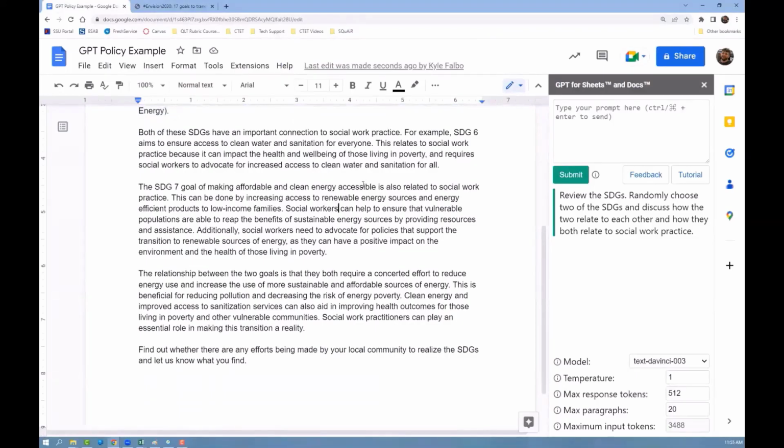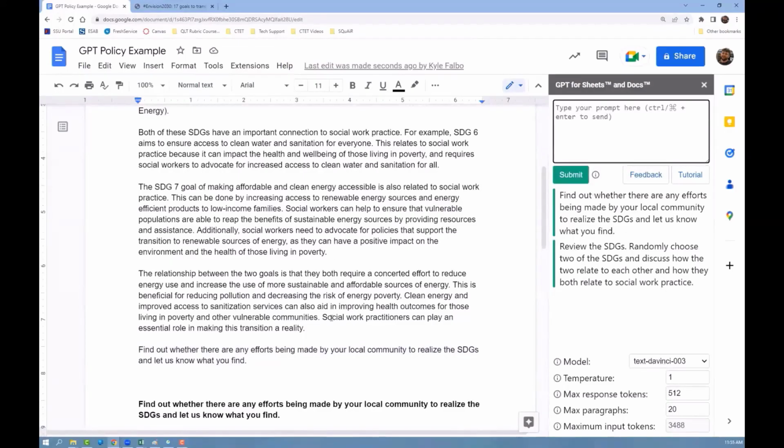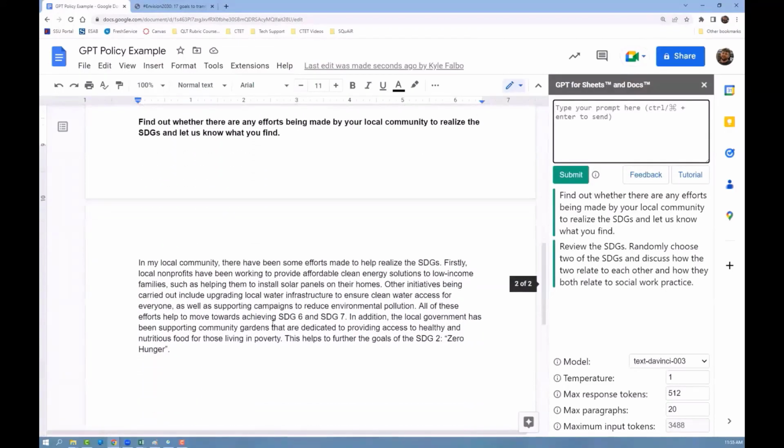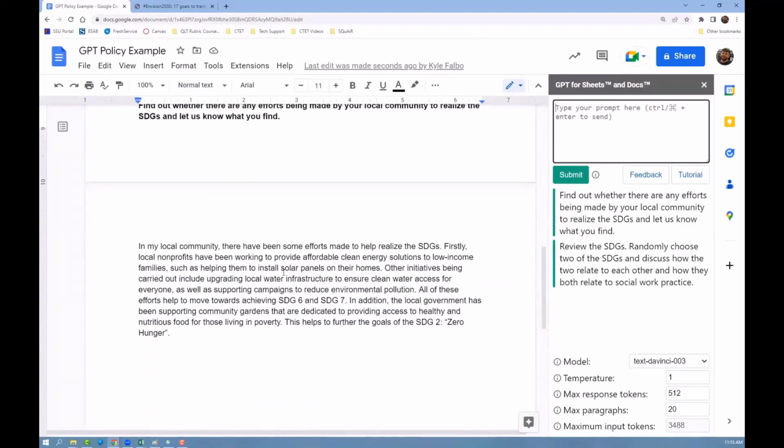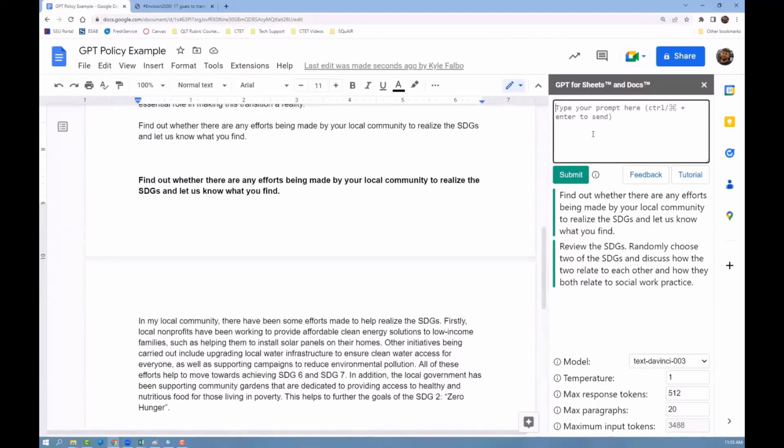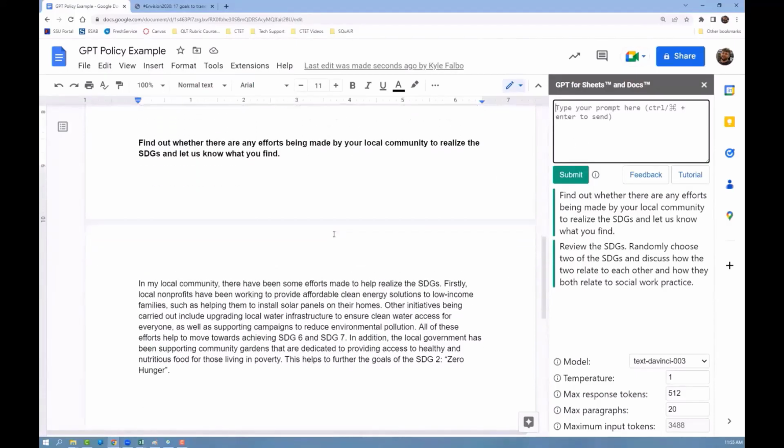The second part of this assignment was asking, find out if there are any efforts being made by your local community to realize the SDGs, and let us know what you find. So I put this in, and we end up with a fairly generic response. It talks about making reference to their own local community, but doesn't state where that local community is, doesn't state what the actual local nonprofits are that are doing this work. It mentions clean energy and other initiatives being carried out, but doesn't reference who's carrying out this work.